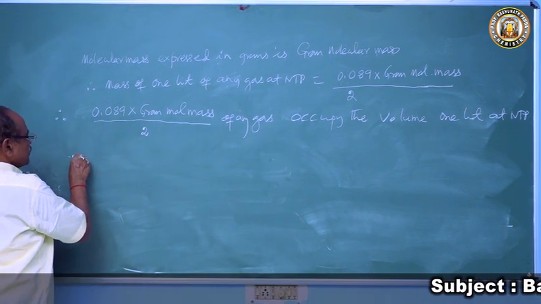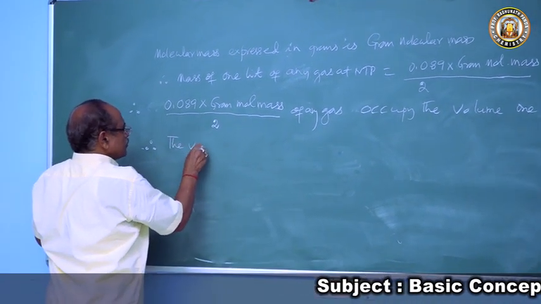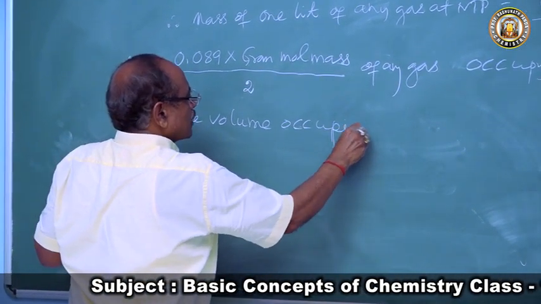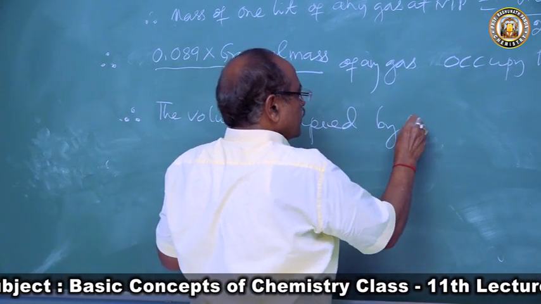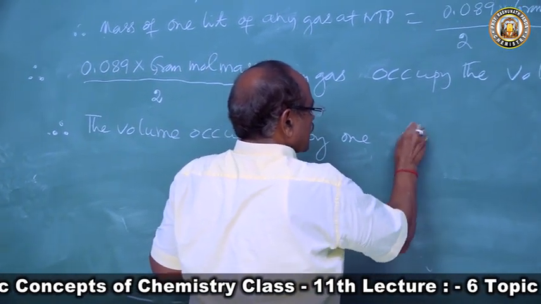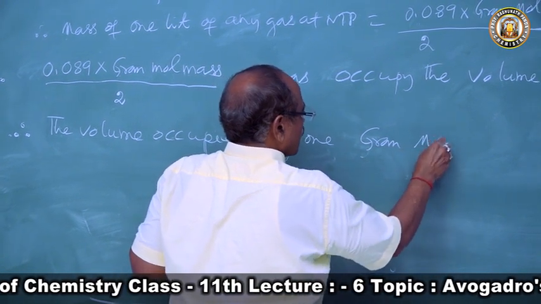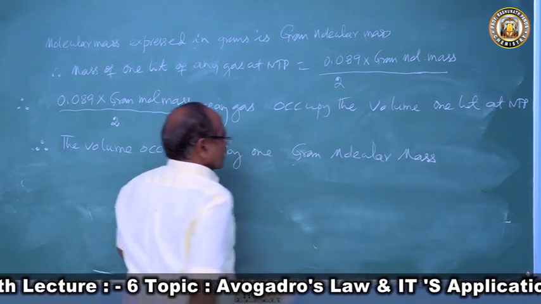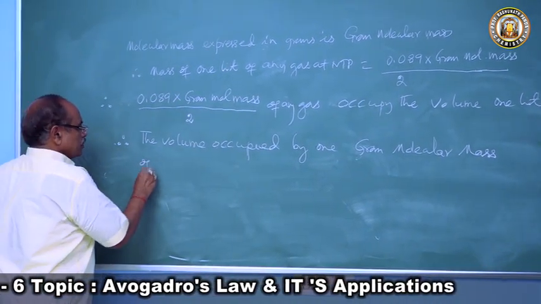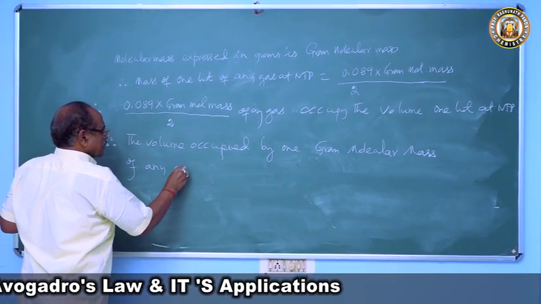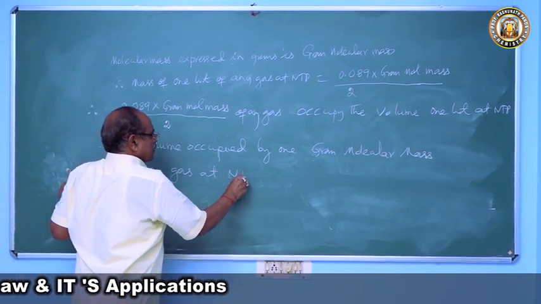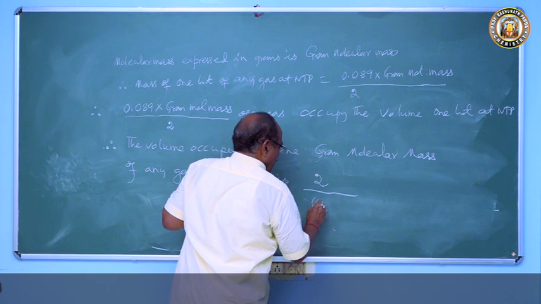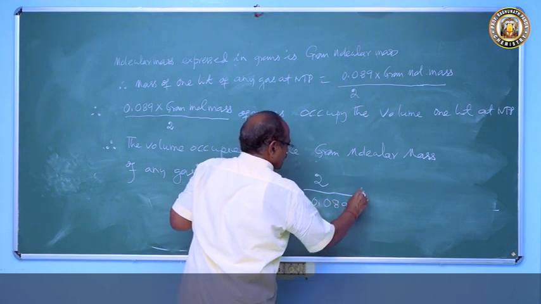Therefore, the volume occupied by 1 gram molecular mass of any gas at NTP is 2 by 0.089 liters.